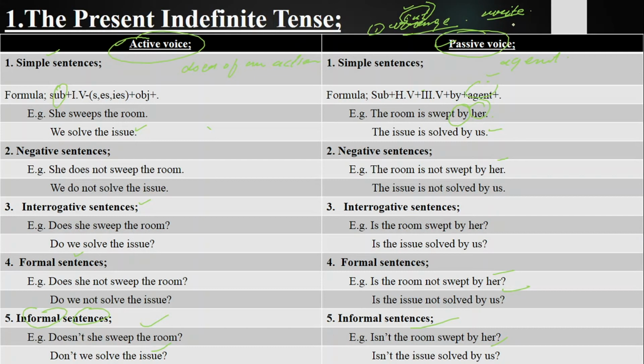Fourth verb, like we say speak. He speaks English. English is spoken by him. English is not spoken by him. Is English spoken by him? Is English not spoken by him? Isn't English spoken by him?